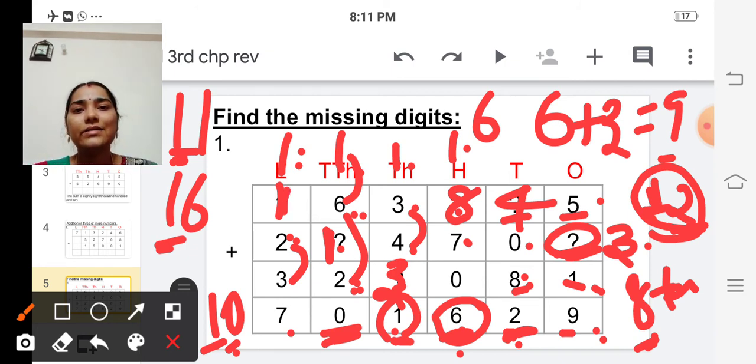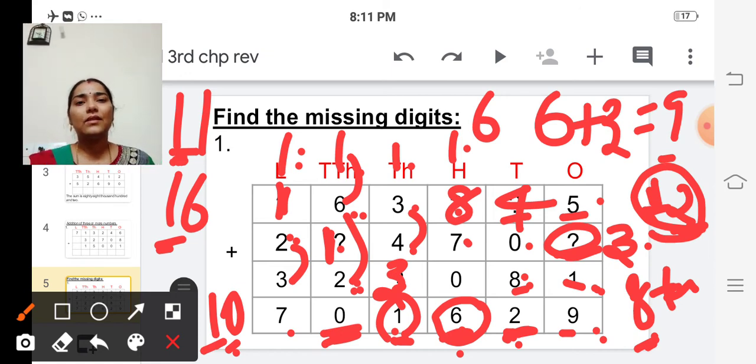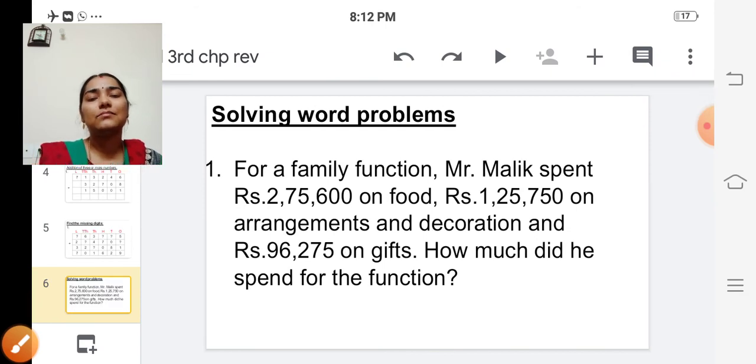So can you all understand, children, how to find the missing digit? Yes. So shall we move on to the next problem? Yes. The next one is a word problem. So we are going to solve word problems.